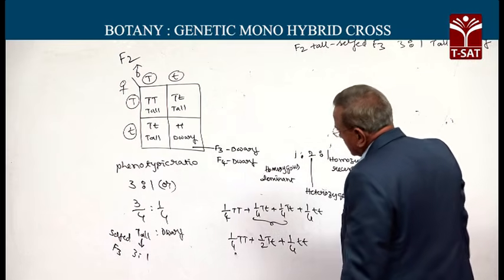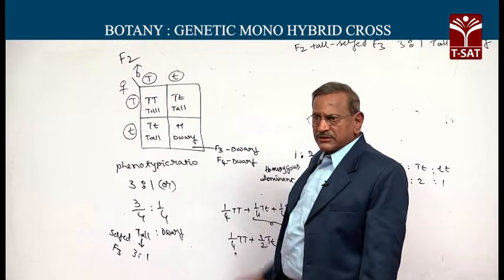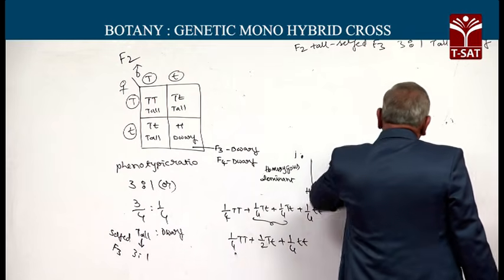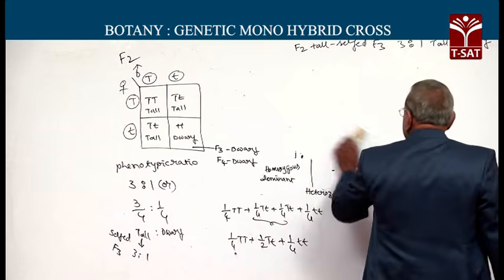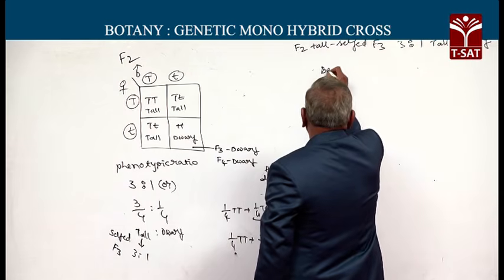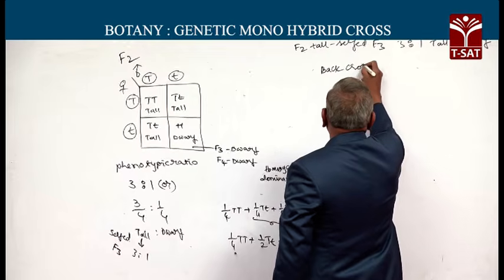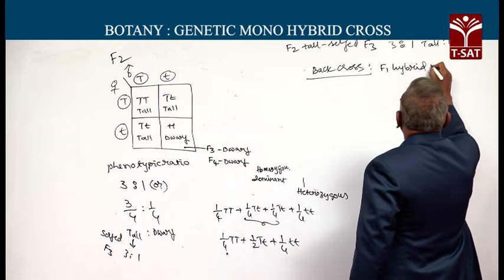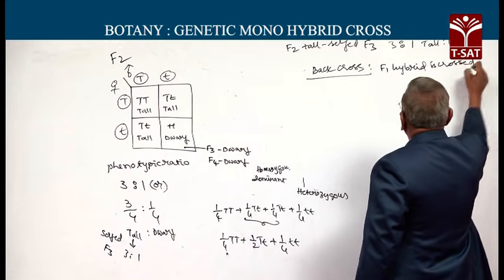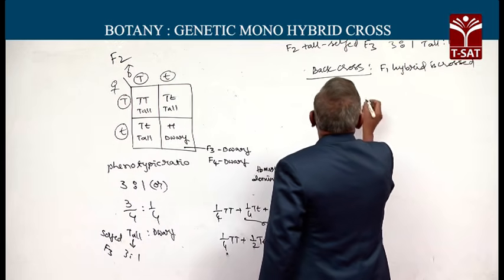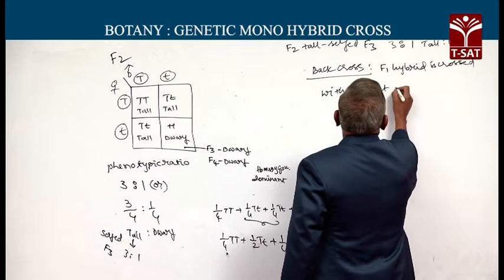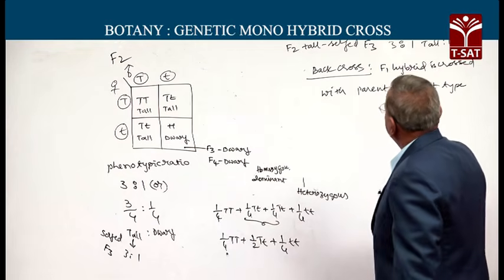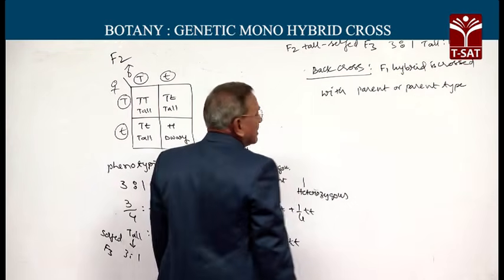So he wanted to know which tall plant is homozygous and which tall plant is heterozygous. To know that, he devised another test called backcross. In a backcross, the F1 hybrid is crossed with parent or parent type.